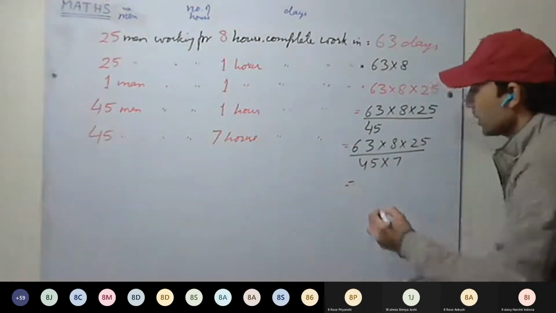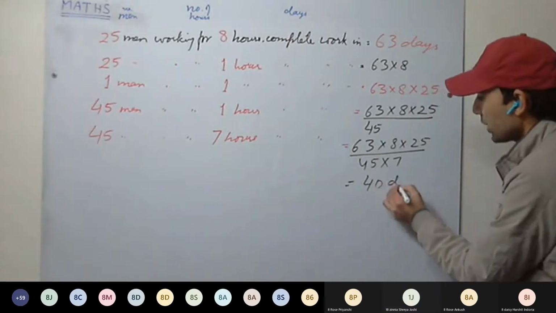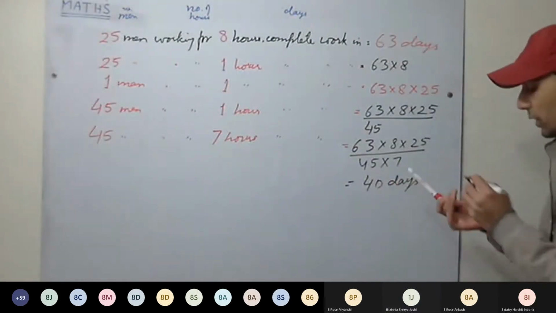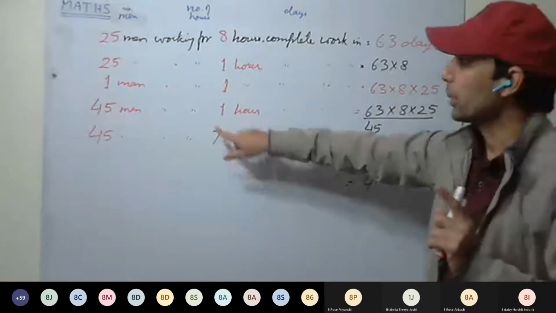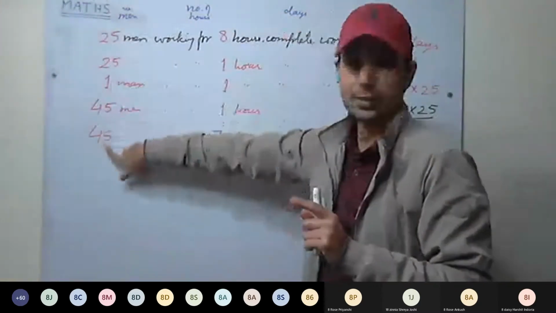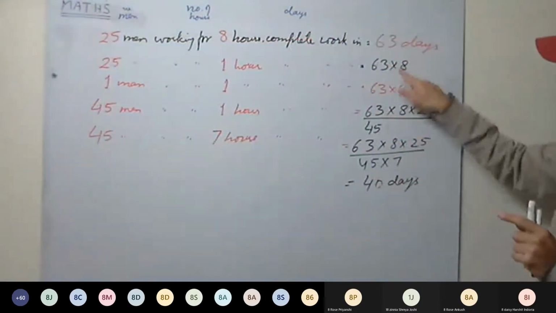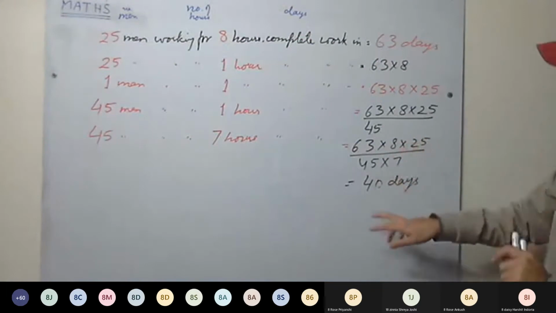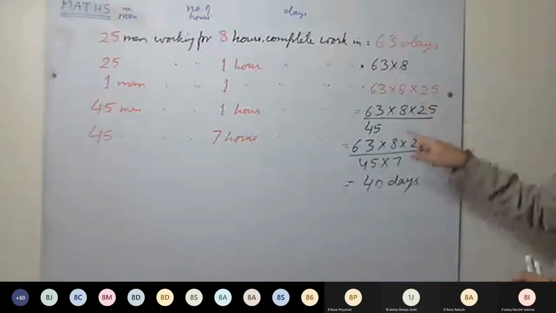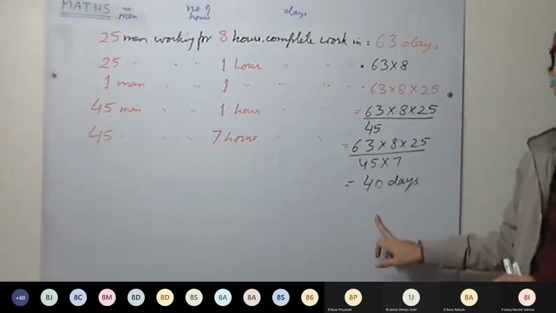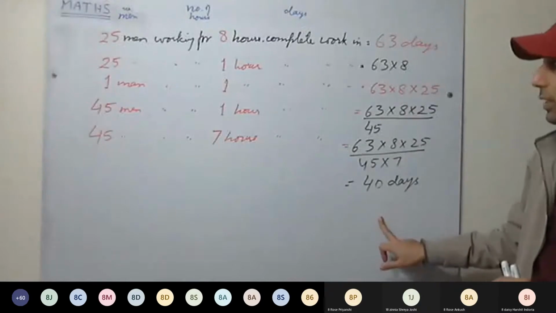Okay, calculate this one. It is divisible. 40 days. Okay, now you can see as well. Hours decreased by just 1 hour, but men have increased tremendously, from 25 to 45. So less days they are taking to complete the work. It is the same amount of work. Men increase, number of days to complete the work decreases. More the number of men, less the number of days to complete the work.